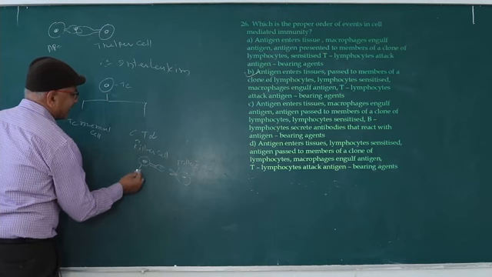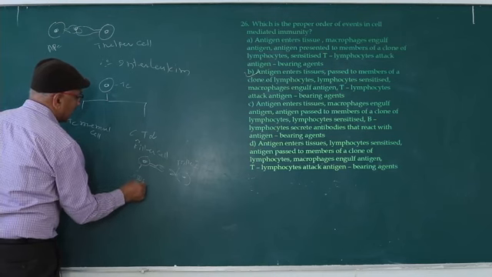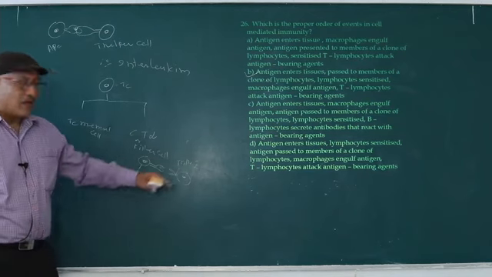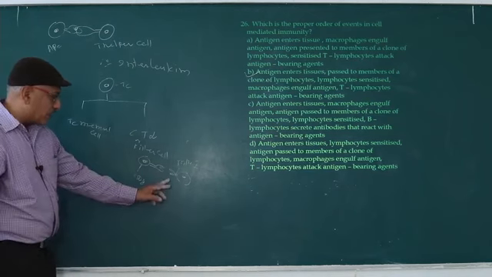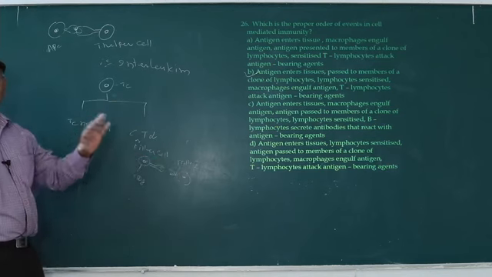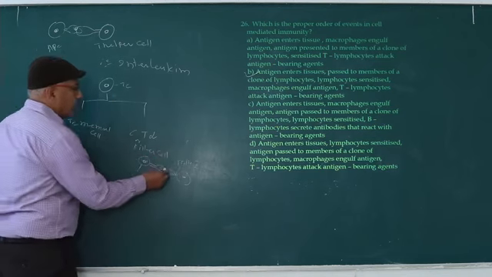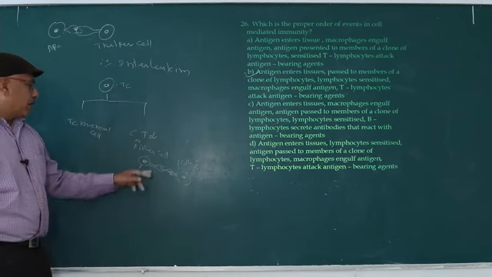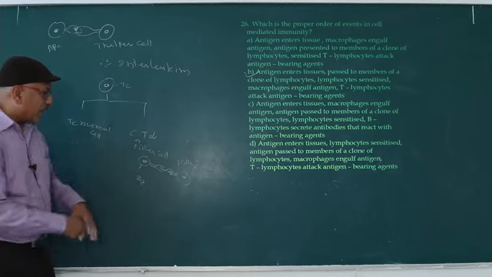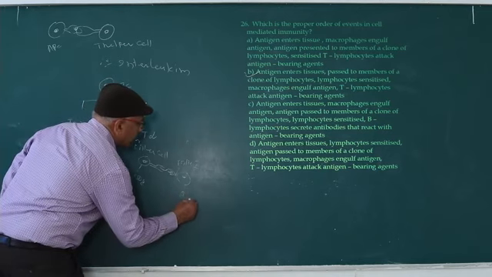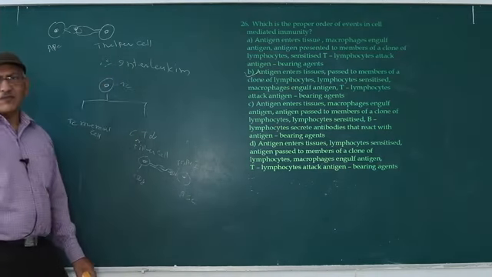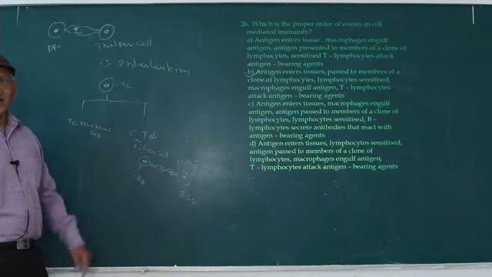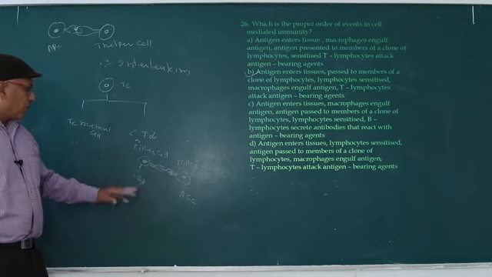Killer TC cells contain the CD8 marker, cluster of differentiation marker. The CD8 marker recognizes the antigens present on the surface with the help of MHC1. The receptor of the killer cell attaches to the altered self cell. What is an altered self cell? Due to the presence of antigen, the function of the cell is changed.